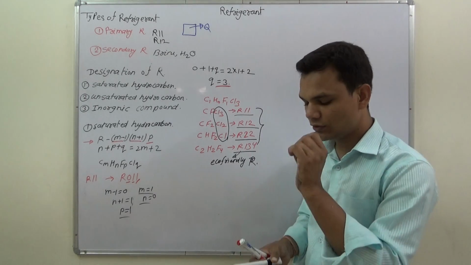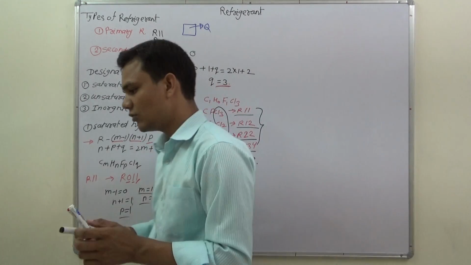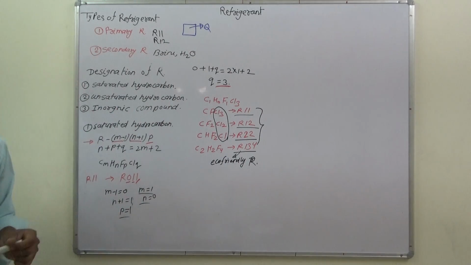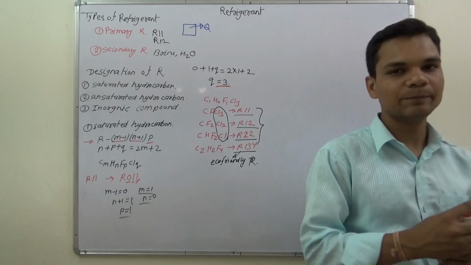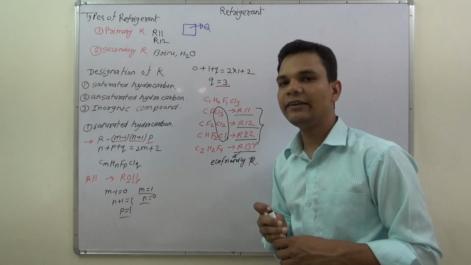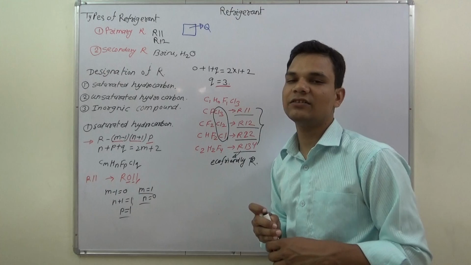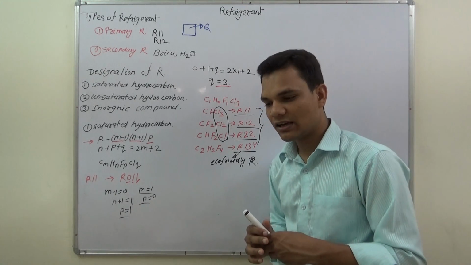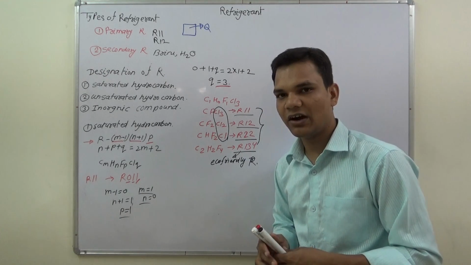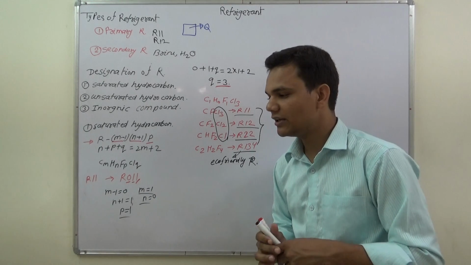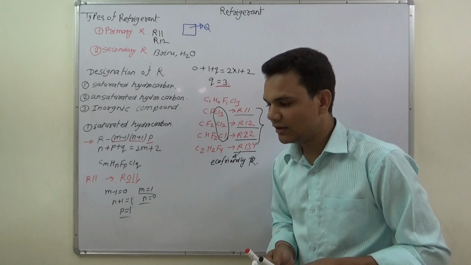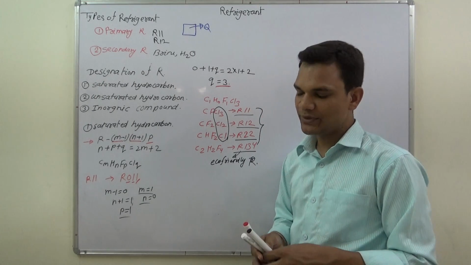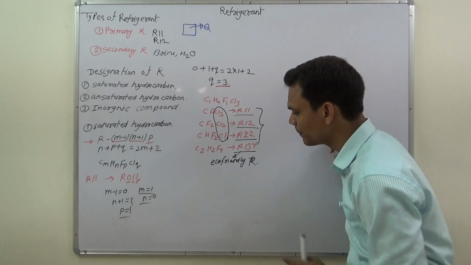So we have to use those refrigerants which do not harm our ozone layer, because if the thickness of the ozone layer decreases, then the harmful ultraviolet rays without the filter of the ozone layer come onto our earth and harm human beings, and it will be a reason for cancer, skin cancer and other types of disease which these rays can produce.